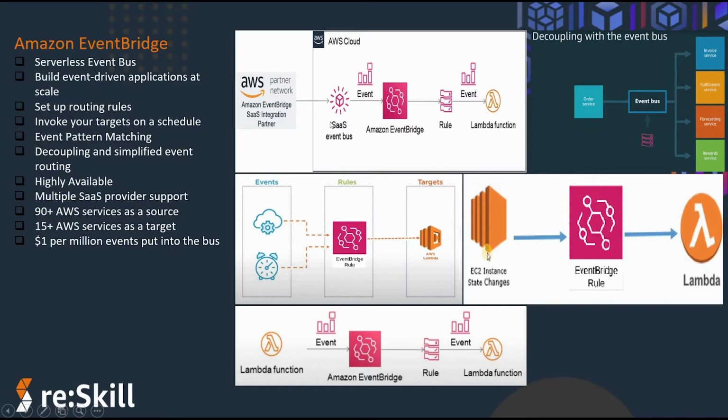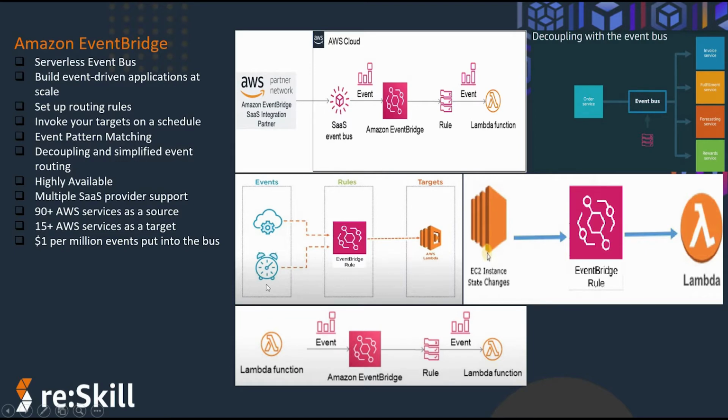If we consider the features, Amazon EventBridge allows us to do many things. It is highly available, and first of all it supports multiple SaaS providers. Here I demonstrated the different features we are going to cover in this session. Amazon EventBridge allows us to schedule events.